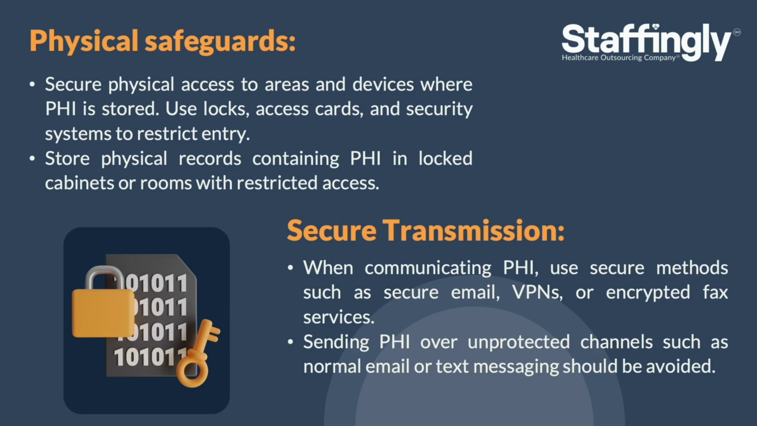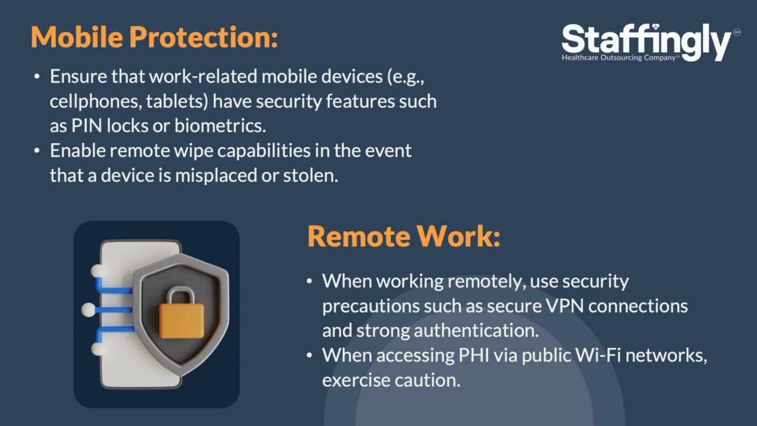Secure transmission. When communicating PHI, use secure methods such as secure email, VPNs, or encrypted fax services. Sending PHI over unprotected channels such as normal email or text messaging should be avoided. Mobile protection. Ensure that work-related mobile devices, e.g., cell phones, tablets, have security features such as PIN locks or biometrics. Enable remote wipe capabilities in the event that a device is misplaced or stolen.